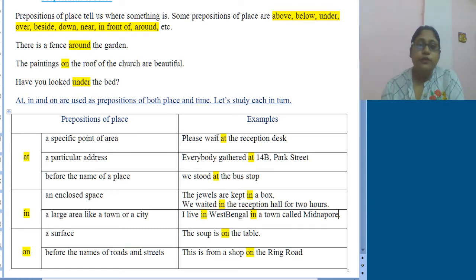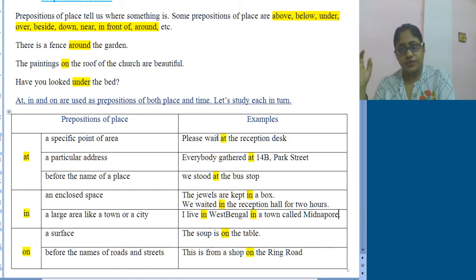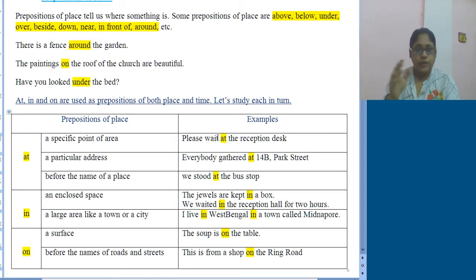Now we will learn about in. In is generally used for an enclosed space or a large area like a town, city, district, state, or country. Large area, not small. Now see, an enclosed space: the jewels are kept in a box.